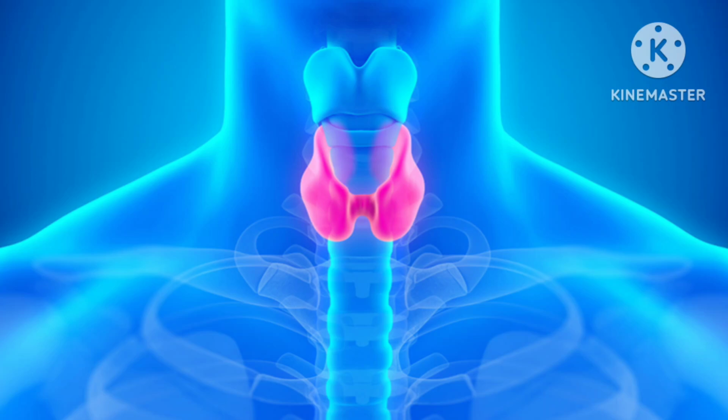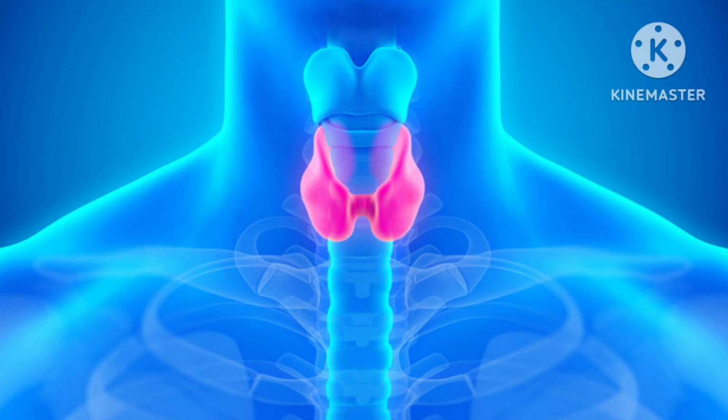So let's talk about the important topic, that is Addison's disease. Basically, Addison disease is primary adrenal insufficiency. Adrenal insufficiency means there is a deficiency of cortisol and aldosterone. Both hormones are deficient in Addison disease.